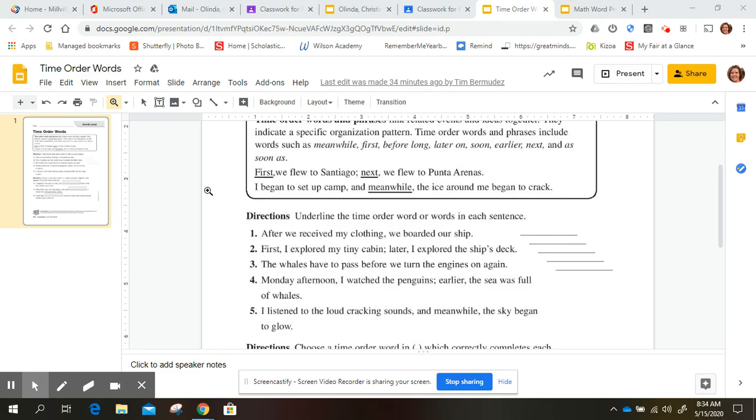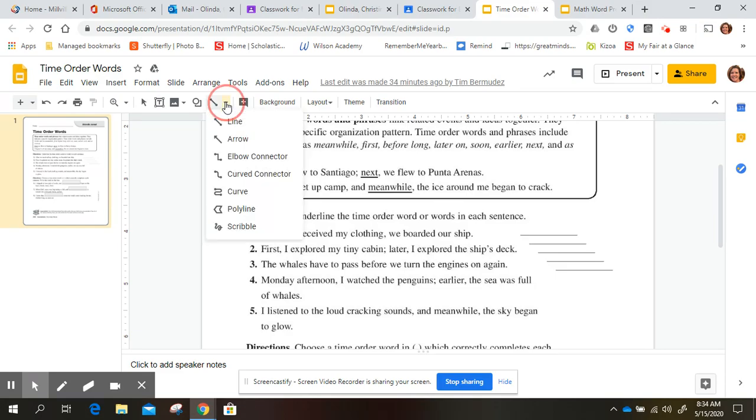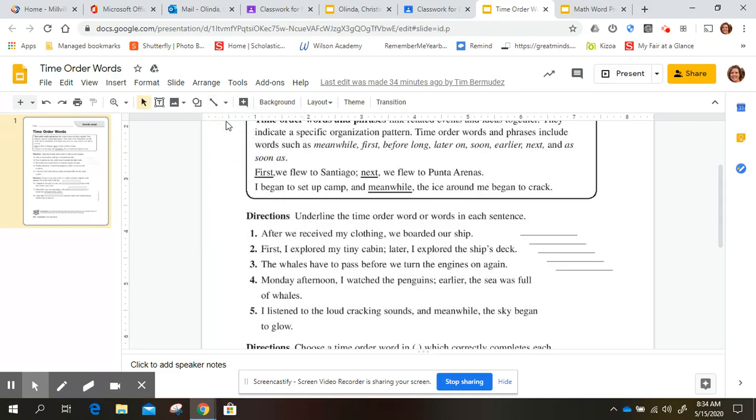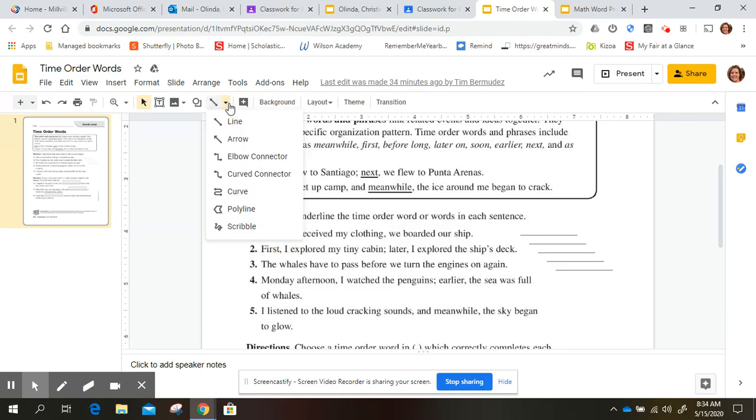The directions say underline the time order words in each sentence. So they don't want you to type. You can take this tool, select line, and then you can just click line. When I go to draw, it'll be a plus sign. Number 1, after we finished my clothing, we boarded our ship, and the time order word would be after. And so I can just draw a line like this. I don't know why that's not working.